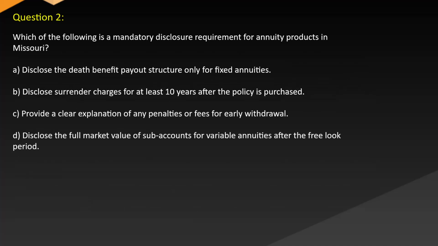Question 2. Which of the following is a mandatory disclosure requirement for annuity products in Missouri? A. Disclose the death benefit payout structure only for fixed annuities. B. Disclose surrender charges for at least 10 years after the policy is purchased. C. Provide a clear explanation of any penalties or fees for early withdrawal. D. Disclose the full market value of sub-accounts for variable annuities after the free look period.